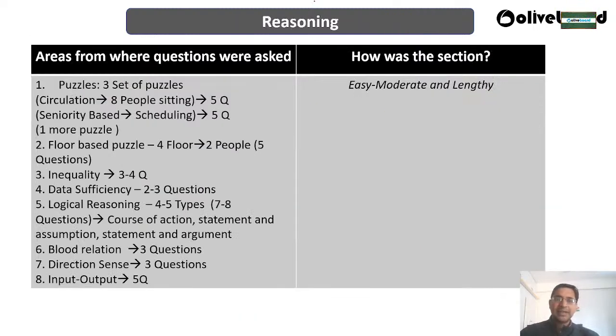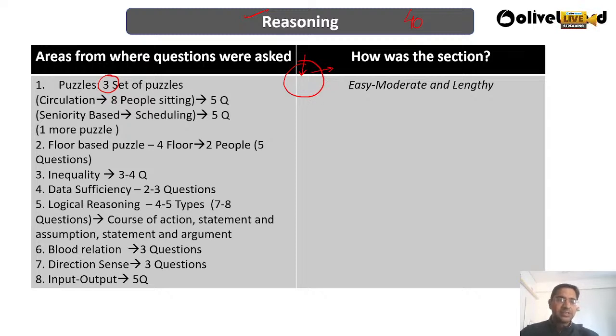Now comes reasoning, 40 questions, right? 40 questions from reasoning were there. Again, they have followed a similar pattern. So puzzles, three questions on puzzles were there. One is based on circular arrangement, like people are sitting in a circle, some are looking forward, some are looking in the opposite direction, okay.